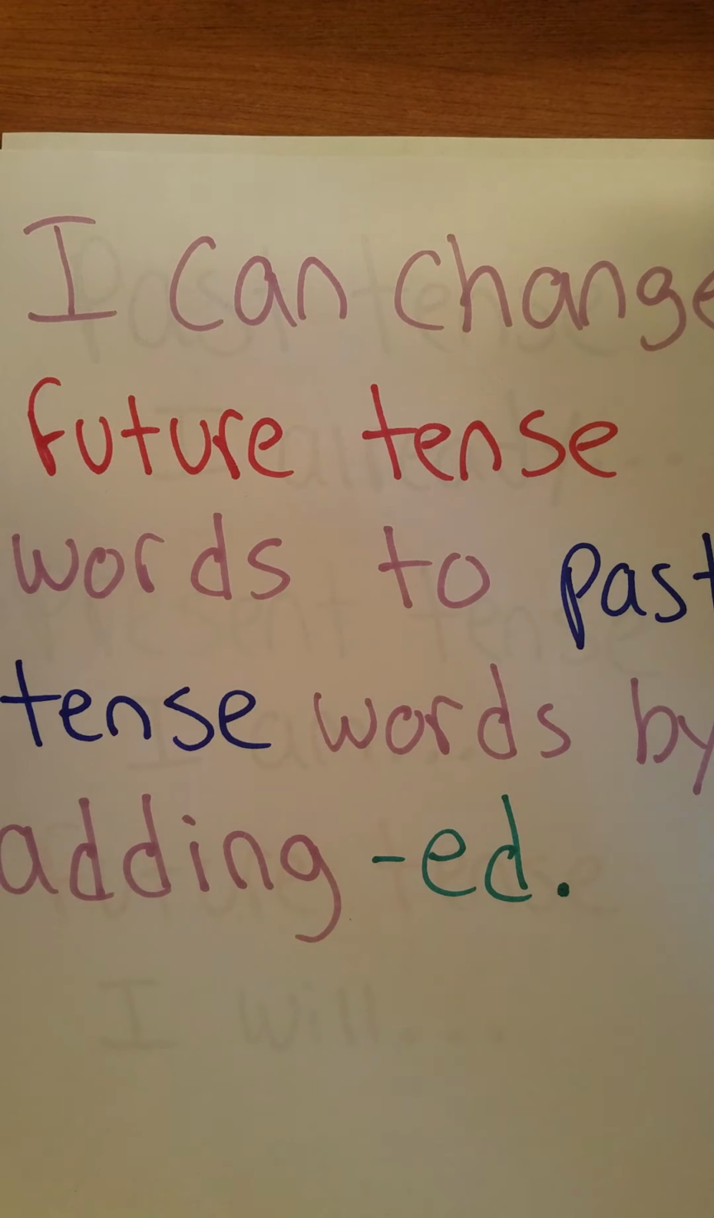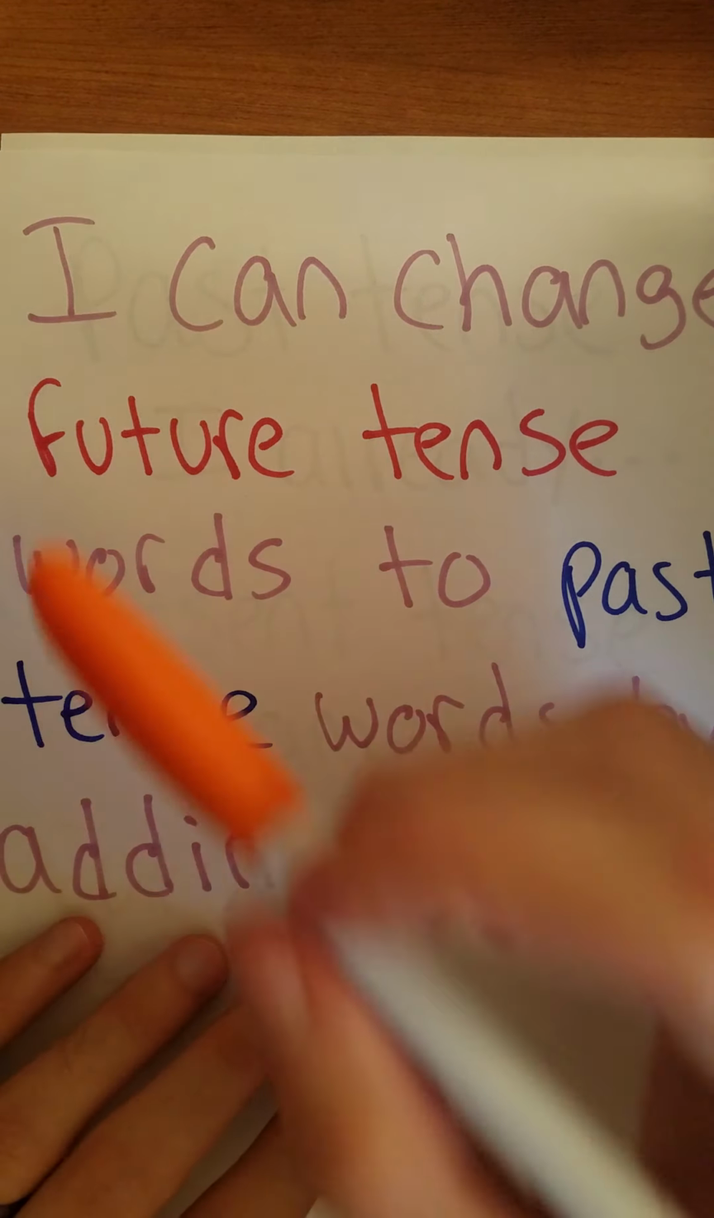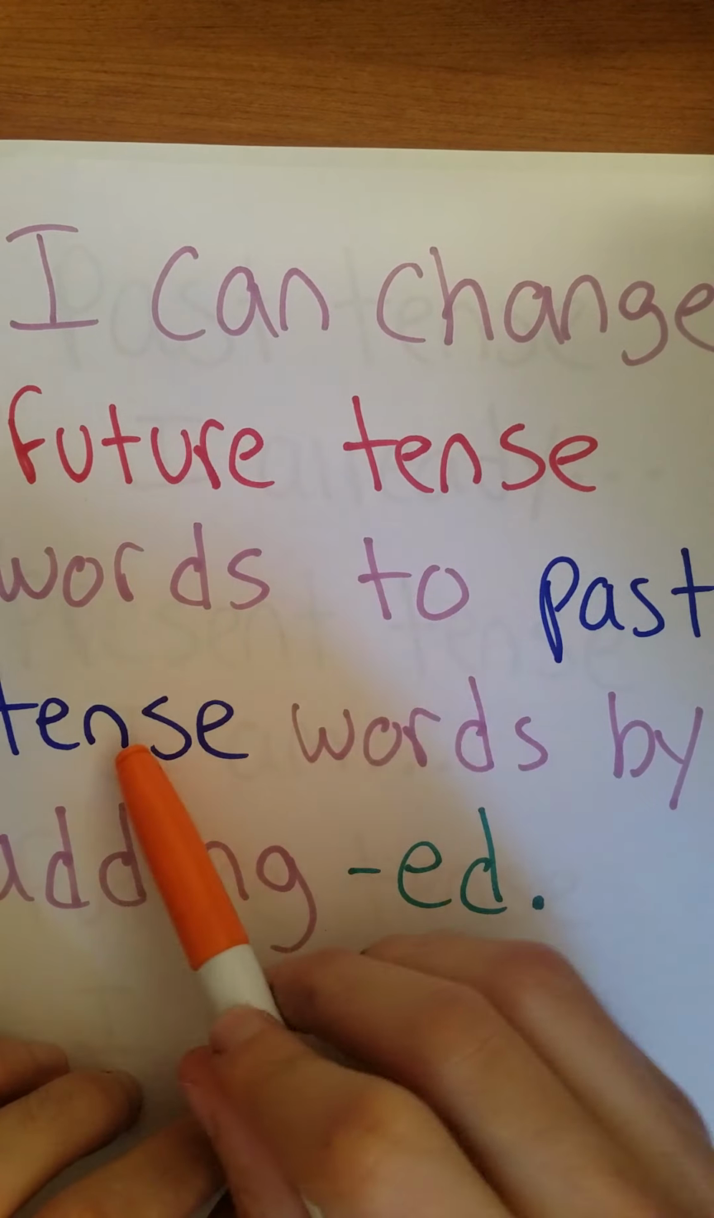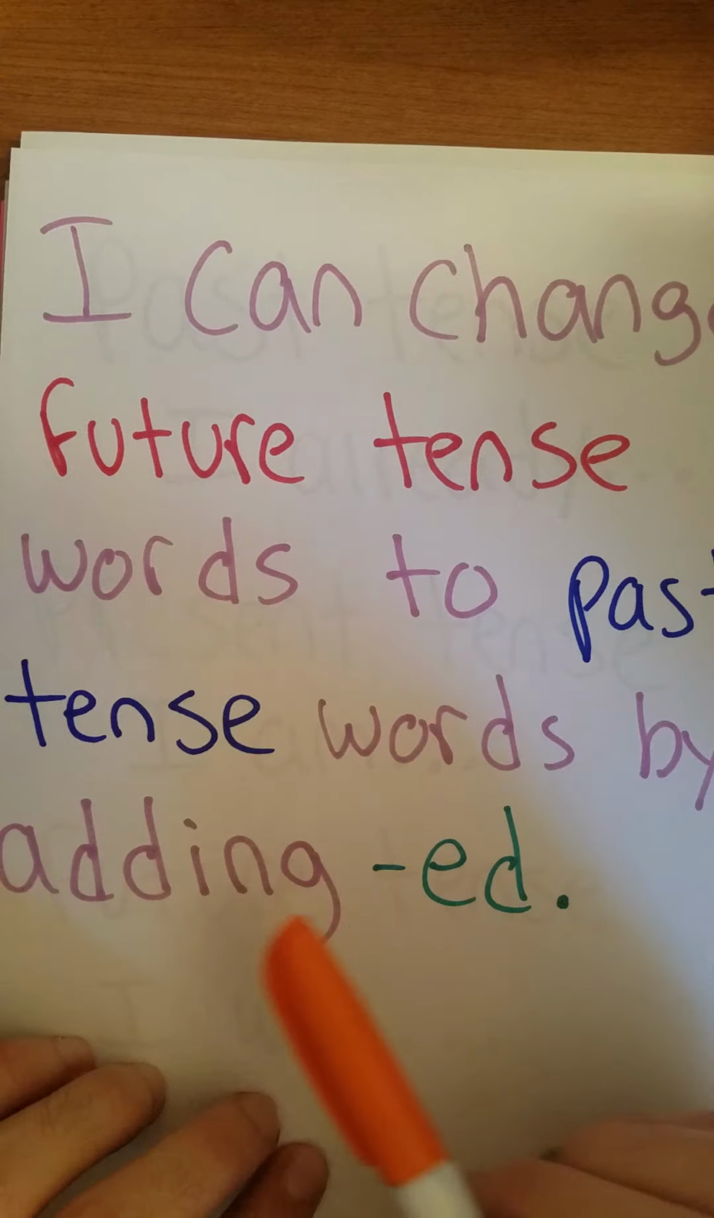Yesterday, our ELA mission was to change the meaning of words by adding ER. And by adding ER, we could change action words like play into naming words like player. Today, we're going to change words in a different way. Let's go ahead and read our I can statement for today. I can change future tense words to past tense words by adding ED.